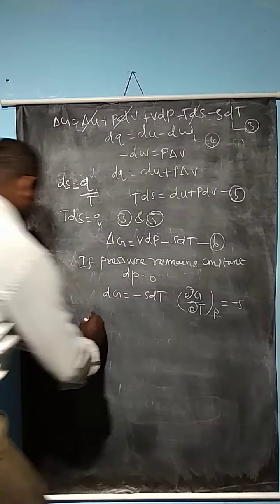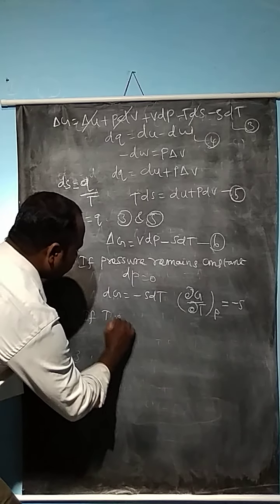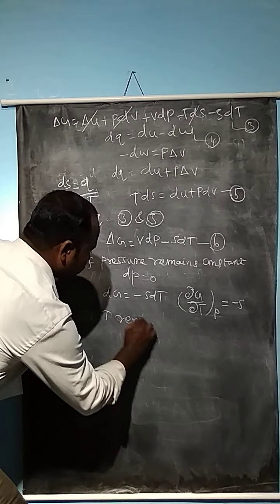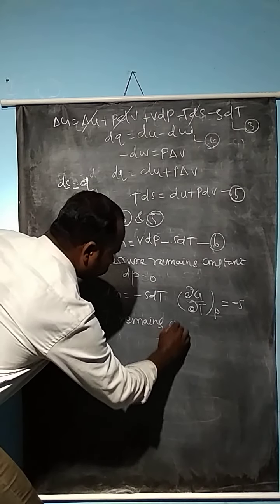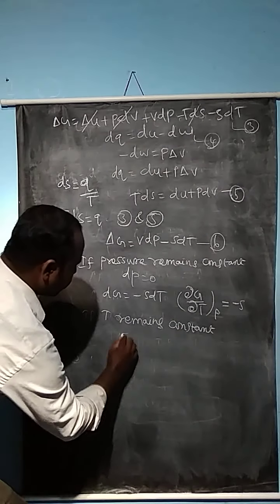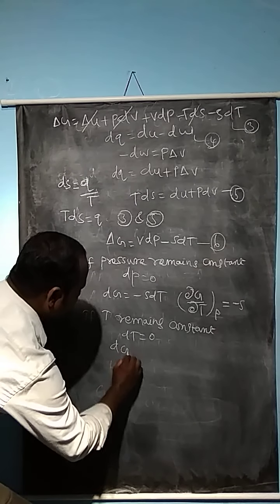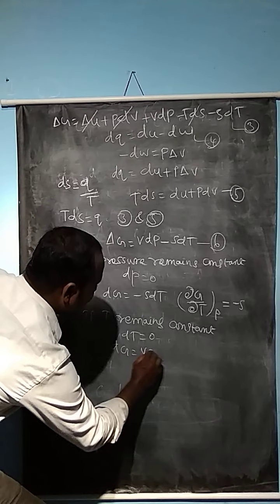If the temperature remains constant, dT is equal to 0. So now the equation becomes dG is equal to VdP.